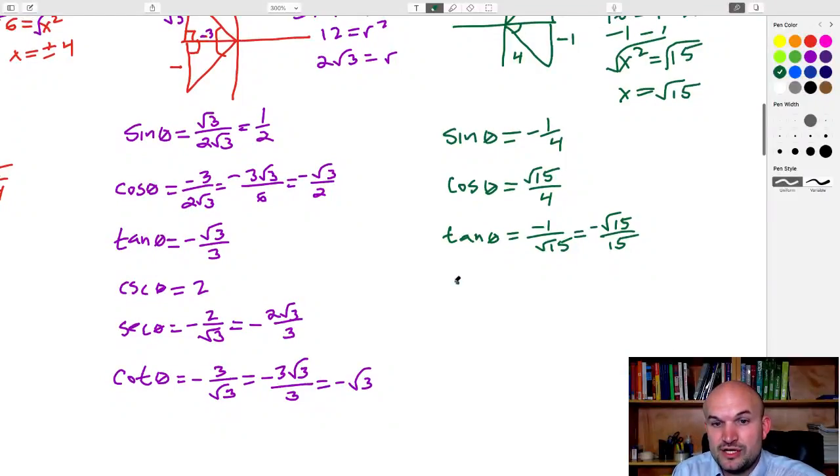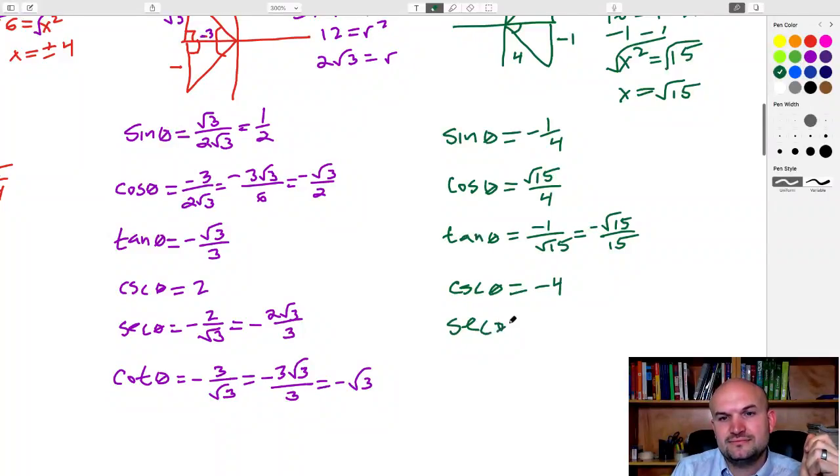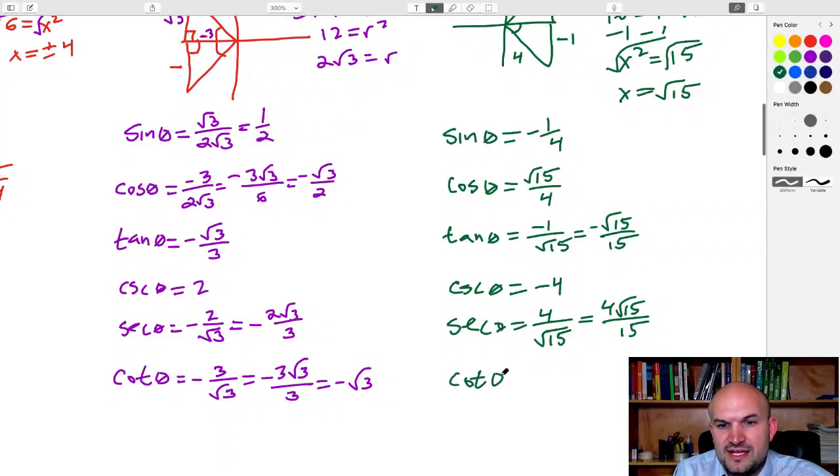So the cosecant, we already know that answer. That was given to us, which I forgot to do for the other problems, which is like the easiest thing to do. So that's negative 4. The secant of theta is the reciprocal here, so that's going to be 4 over the square root of 15. You're going to want to rationalize the denominator, and you'd get 4 radical 15 over 15. And then cotangent of theta is the reciprocal here, which is just going to be square root of 15 over negative 1. So that's going to be negative square root of 15.